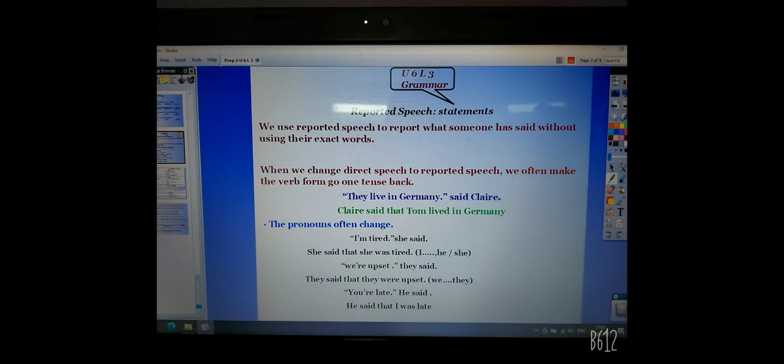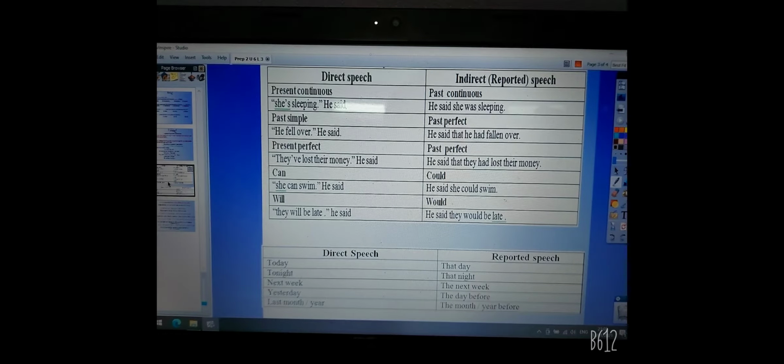Let's see how we can change from the direct speech into the indirect or reported speech. If we have a sentence in the present continuous, which consists of verb to be plus verb plus ing, for example, "She is sleeping," he said.